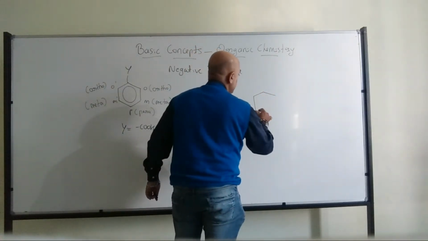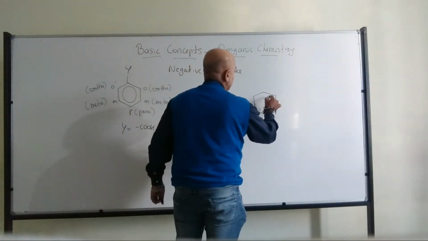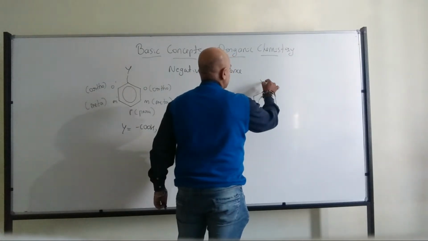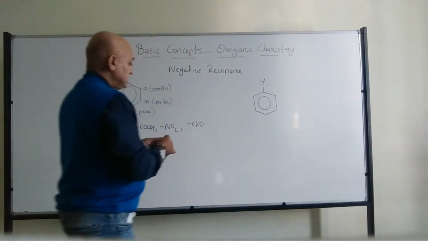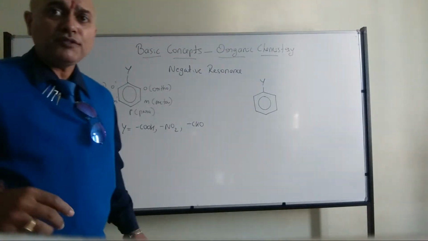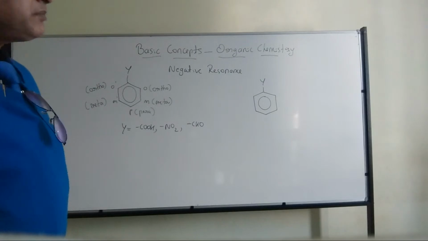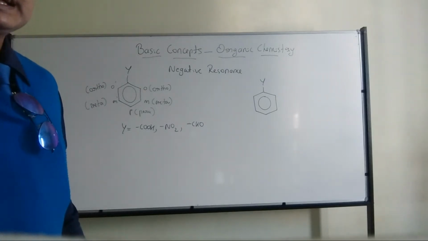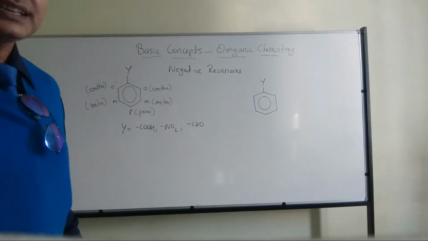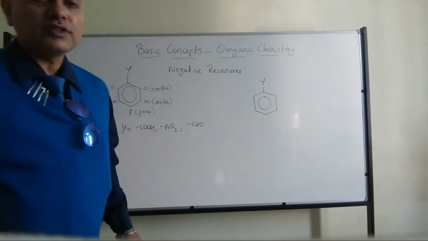So what will be the charge on the ring when I am talking about a substituent which can show the negative resonance? What will be the charge present on the ring structure? It will be distributed throughout the ring.